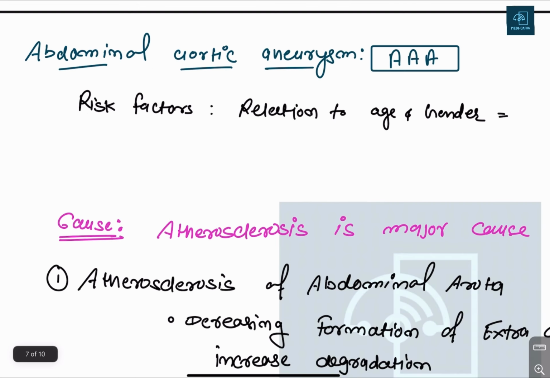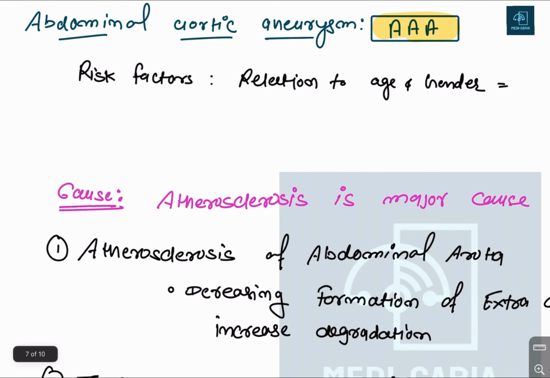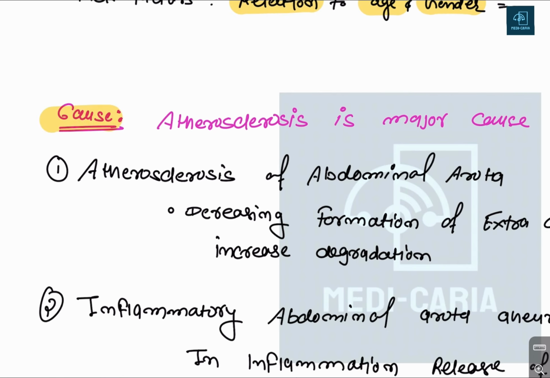Now we will discuss the abdominal aortic aneurysm, which is also called triple A. The risk factors are related to age and gender. Atherosclerosis is also a major cause.